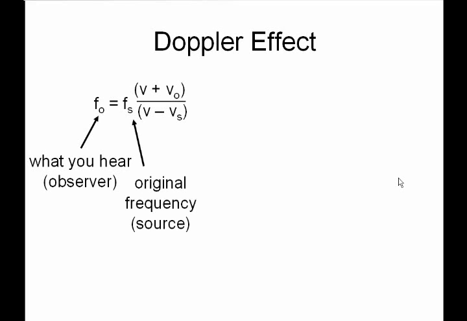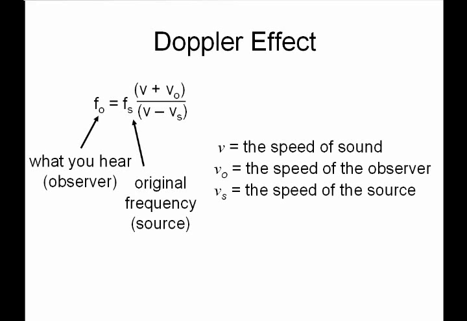All right, Fs is the frequency of the source, and that's the original sound that's coming out of the source before it starts moving. And then we have three different velocities to look at. The one that's just the regular v is the speed of sound. VO is for the speed of the observer, and VS is the speed of the source.